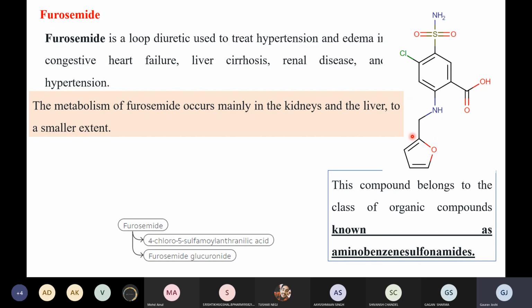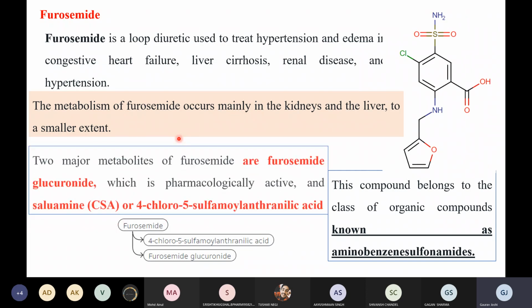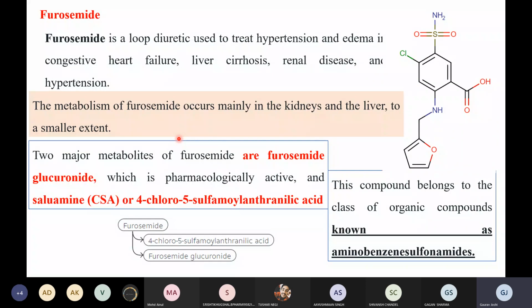Now the important part in this drug is the metabolism. The metabolism of furosemide occurs mainly in the kidney and to a smaller extent in the liver, right? When furosemide is taken, it gets metabolized to some active constituents. This drug as such is not active, but it undergoes metabolism and gets converted to the active species, which actually act as a diuretic, right?